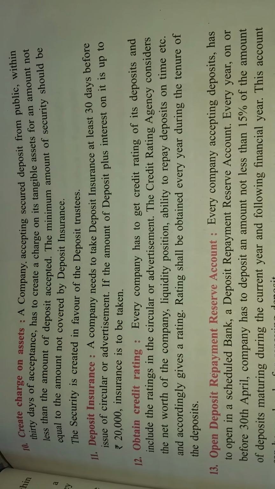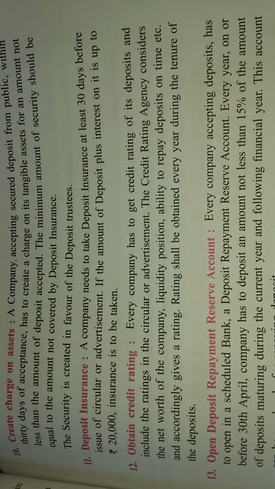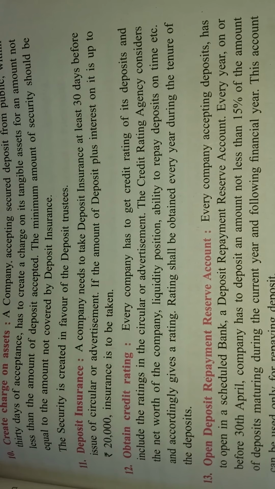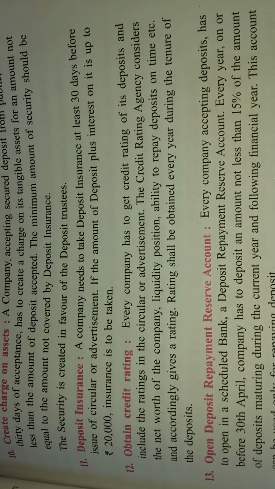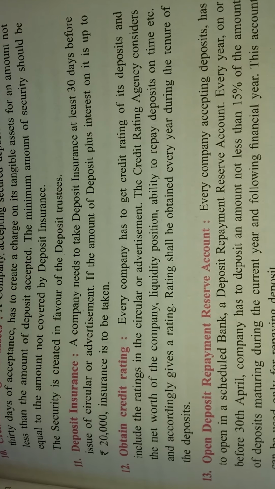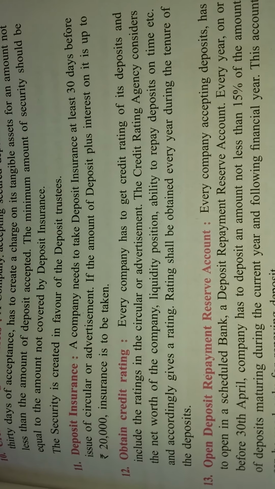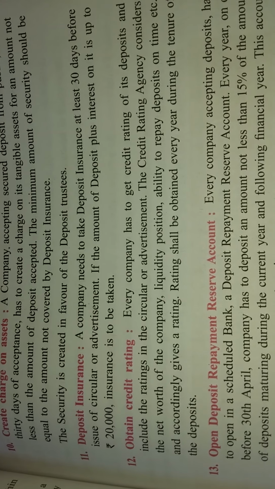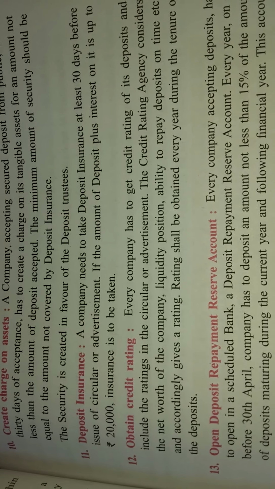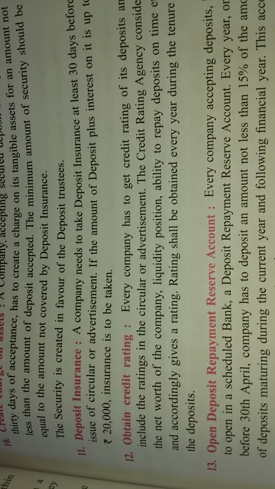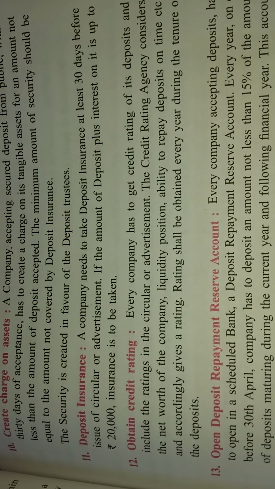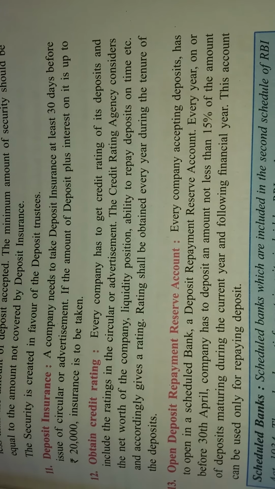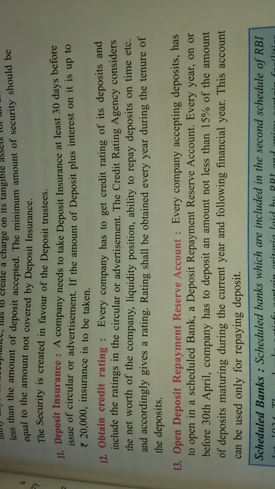Now, the next condition is regarding the deposit insurance. A company needs to take the deposit insurance at least 30 days before the issue of the circular or advertisement. It means before 30 days of issuing the advertisement or circular, the company has to take the deposit insurance. And if the amount of deposit plus interest is up to rupees 20,000, insurance is to be taken. It means if the deposit plus the interest payable on this deposit to the deposit holders is more than 20,000, then the company has to take the deposit insurance.